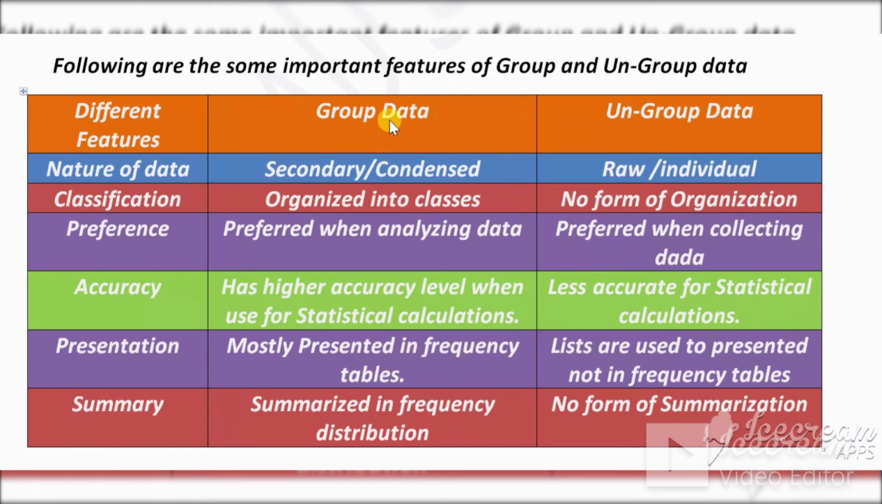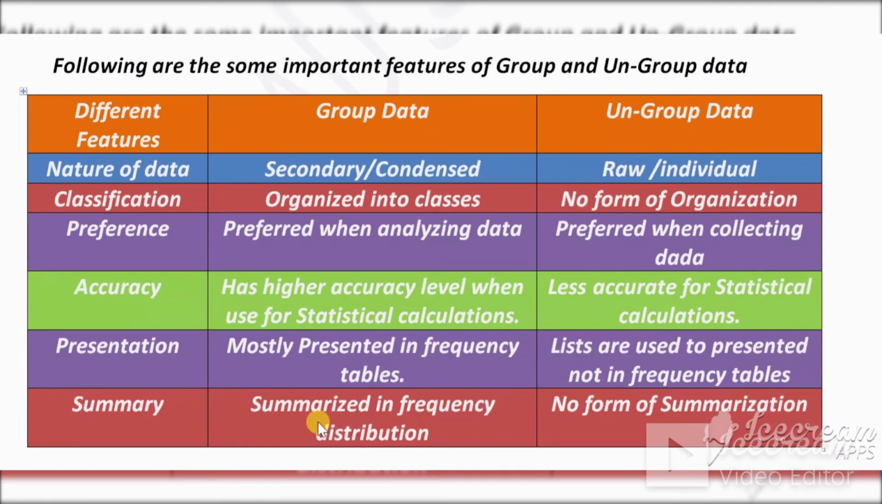Group data we mostly present in frequency tables, or we can say frequency distribution. But ungrouped data we cannot present in a frequency table, but we can present it with lists. So ungrouped data we can present to someone in the form of a list, not in the form of frequency. This is the feature of grouped and ungrouped data.